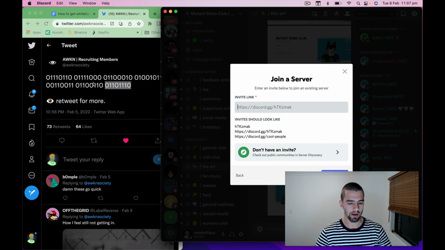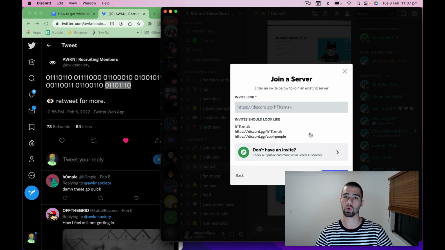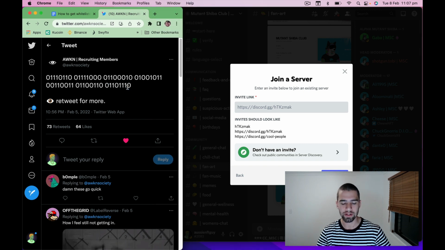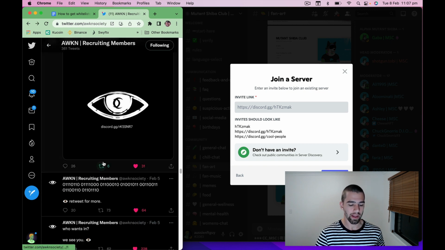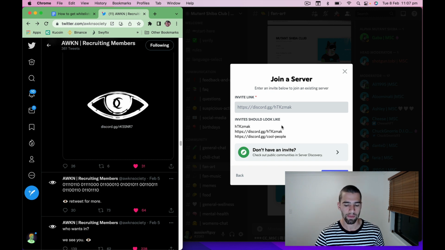Now, a lot of the time nowadays, they'll have tricky ways. They'll have an emoji in it, so you can't just go copy paste and then join server. You'll need to remove the emoji. Sometimes you'll need to solve a riddle or something to get the last letter that isn't given on the post. But just keep an eye out. I would say most of the time, it's just the code. You've got to be the quickest to do it. Other than that, it'll be an image. Other than that, it might be something like a Morse code. It might be binary code. You need to just go ahead and convert that to English and then get the code. But there are a bunch of ways that are given to get into these closed Discords.